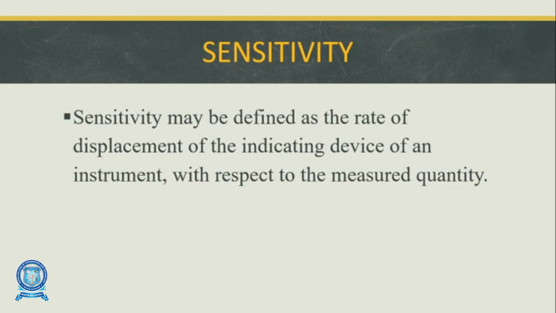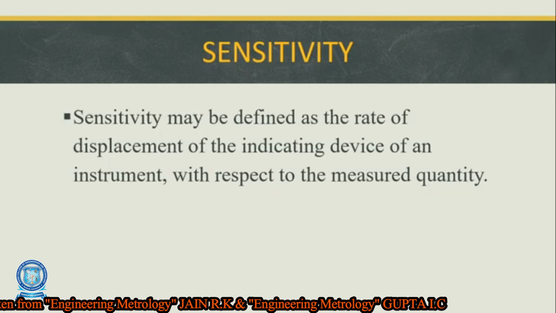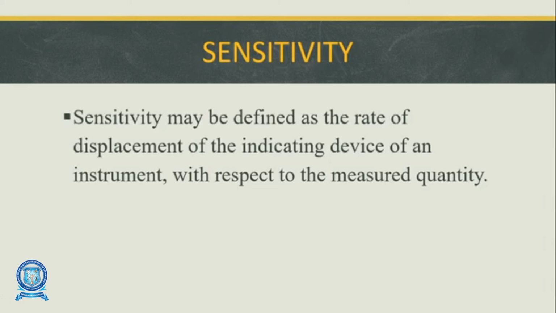Okay, next heading is sensitivity. It may be defined as the rate of displacement of the indicating device of an instrument with respect to the measured quantity. It is nothing but a feel or sense. We can feel when the measuring element is placed on a particular object or element, we can feel that instrument, that device which touches or is placed on the particular measured quantity. That is called sensitivity.